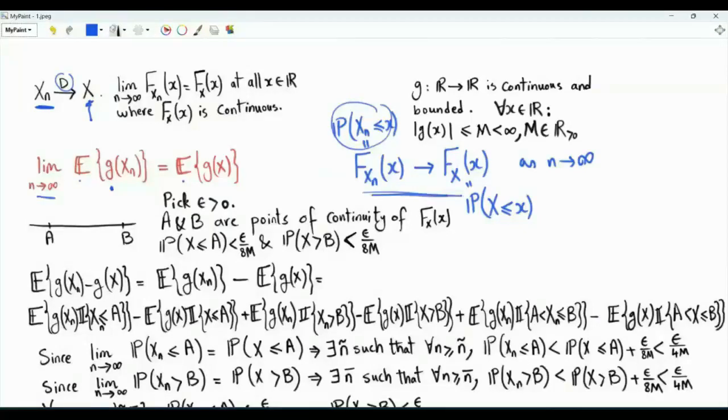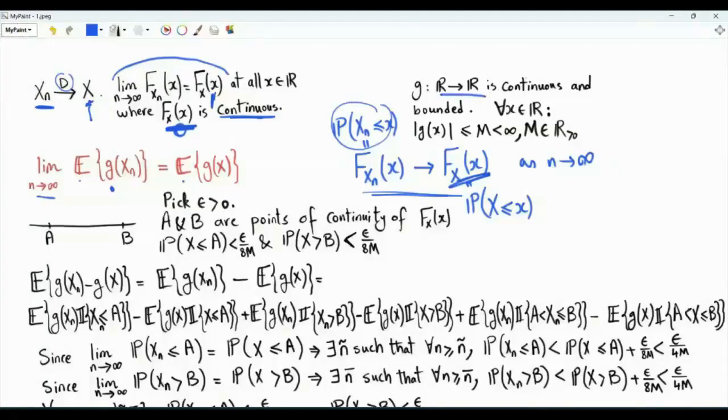We insist that this is true for every small x in the set of real numbers at which the CDF of random variable big X is continuous. If x is a point of discontinuity of the CDF, then we don't care. We want this limit statement to hold at small x, where the CDF of random variable big X is continuous.